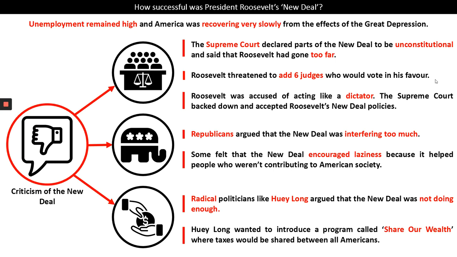So we've got criticisms from the Supreme Court and from the people that thought Roosevelt was acting like a dictator, criticisms from the Republicans saying that the New Deal was doing too much, and criticisms from radical politicians like Huey Long, who said that it was not doing enough.